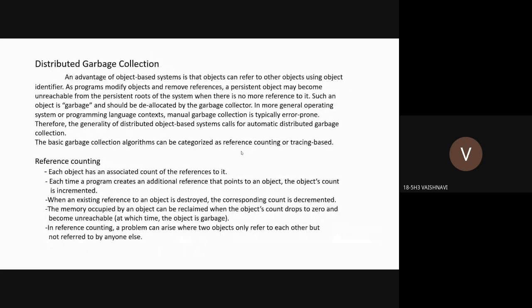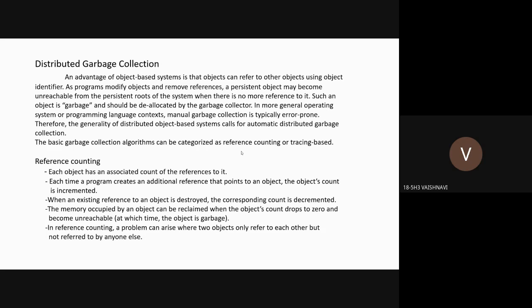Coming to distributed garbage collection, an advantage of object-based systems is that objects can refer to other objects using object identifiers. As a program modifies the objects and removes references, a persistent object may become unreachable from the persistent roots of the system when there is no more reference to it. Such an object is referred to as garbage and it should be deallocated by the garbage collector.